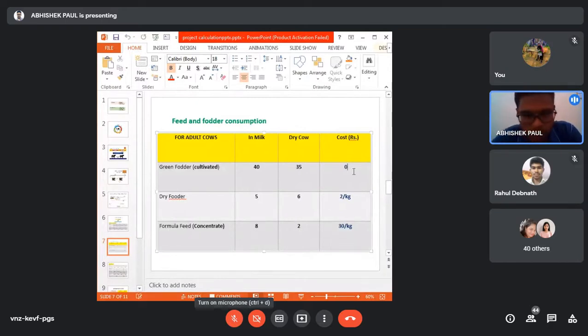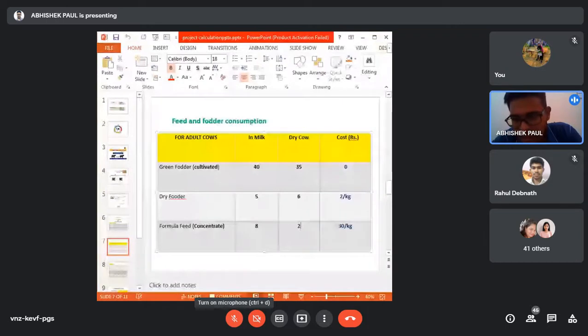Now you see the dry fodder requirement. For milch cow, it is 5 kg in a day. For dry cow, it is 6 kg in a day, and the cost is 2 rupees per kg. And the concentrate feed requirement for milch animal is 8 kg, all in kg. For dry cow, it is 2 kg, and the price is 30 rupees per kg.